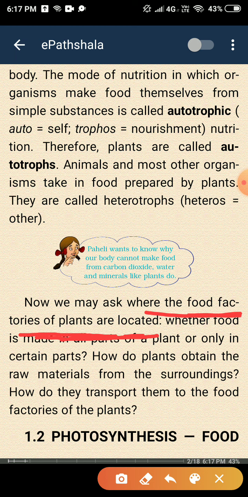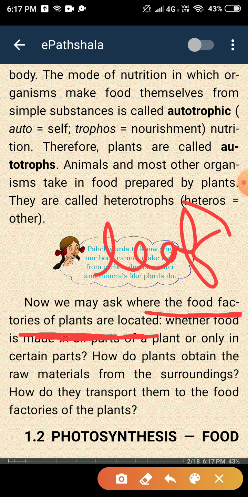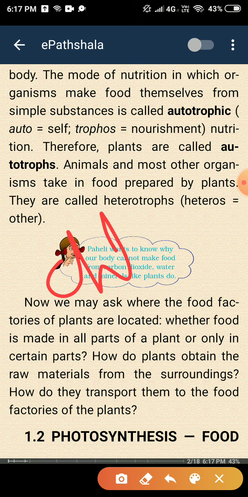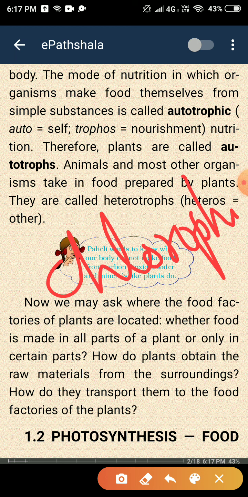Which part of the plant makes food? That part is the leaf, the green leaf. How can they make food? One green pigment is present in the leaf that is called chlorophyll. Chlorophyll is a pigment present in the leaf that is able to do photosynthesis, because it captures the energy from sunlight.